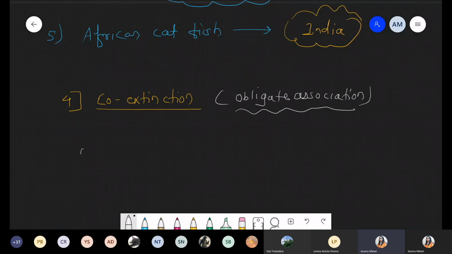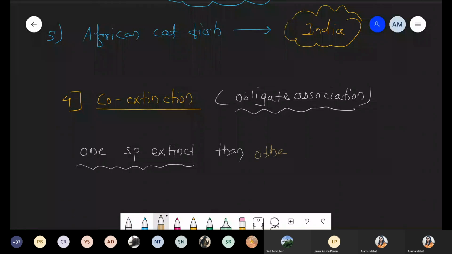If any one species gets extinct, then the other species will also show extinction. These are also extinct. Such a way of extinction is called co-extinction.